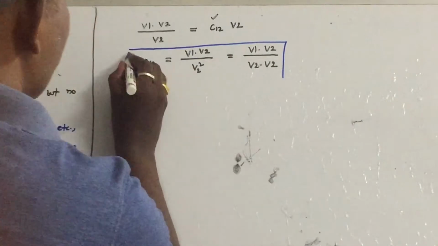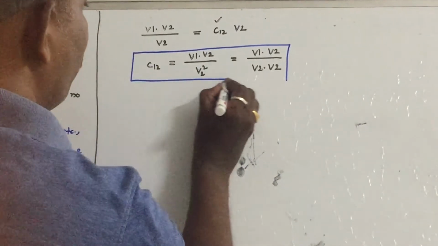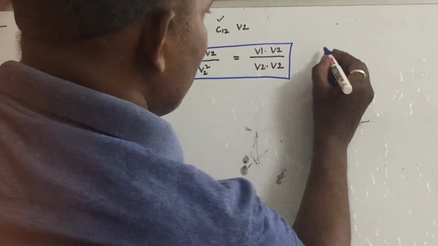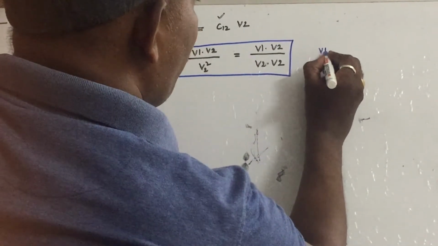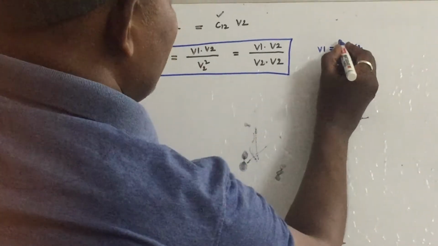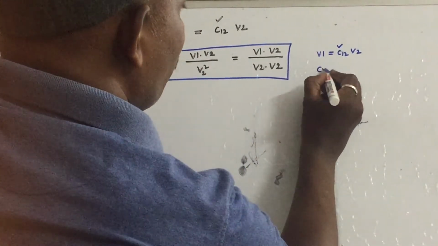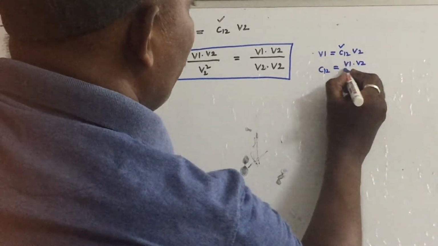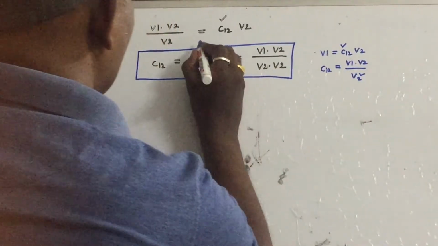What is this formula? Very simple formula. C12 is equal to V1 dot V2 by V2 square. You can easily remember this formula. The component of V1 along V2 is C12 into V2. So what is C12? Simply take V1 dot V2 by V2 square. This is the formula we get here.